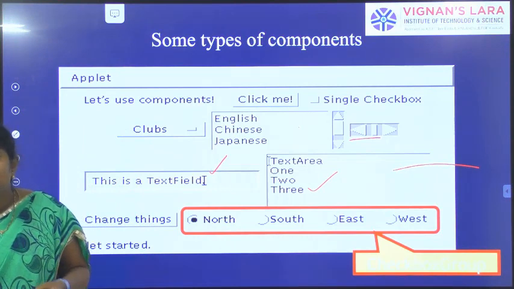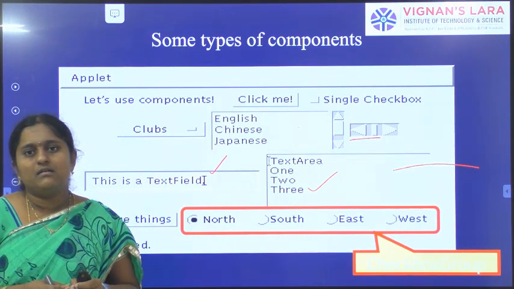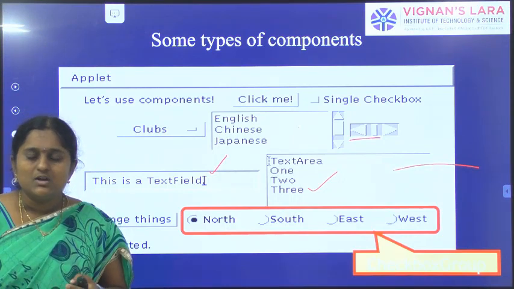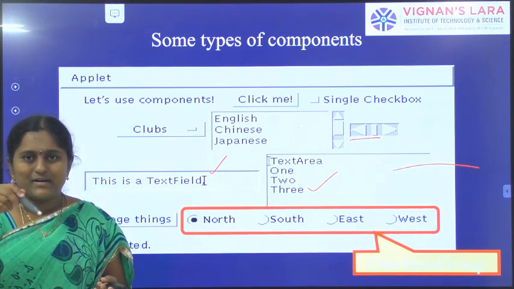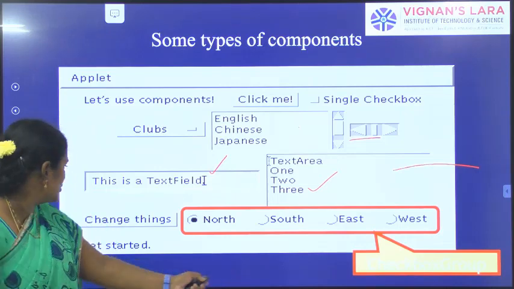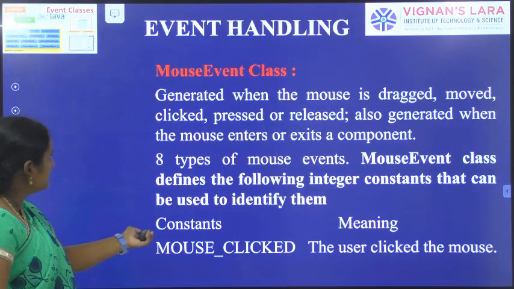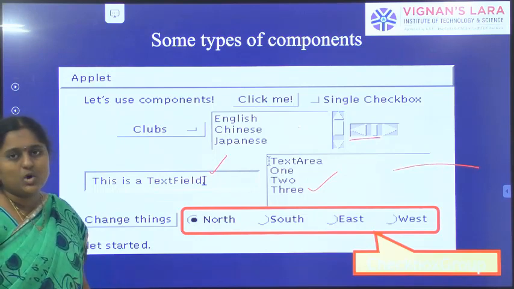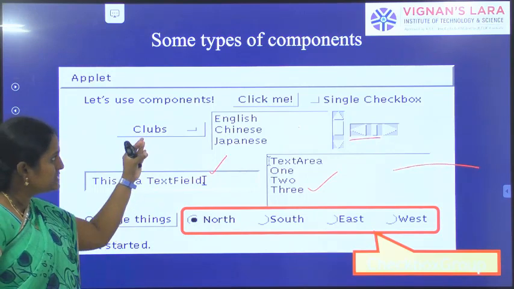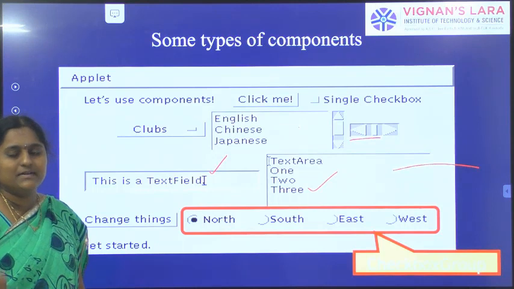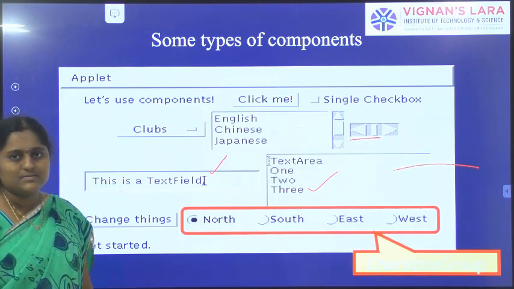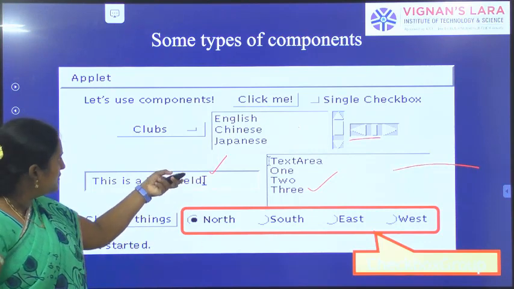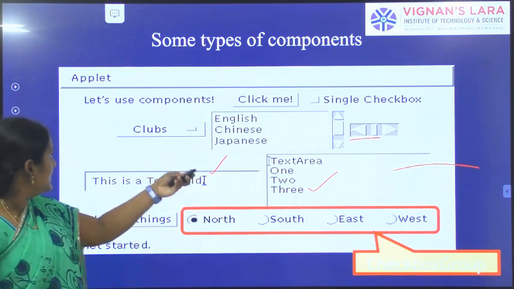Suppose you want to register in an application, it will ask your gender, male or female. For that we use radio buttons, which means checkbox groups. All these are GUI components. We will discuss these AWT GUI components briefly in the next classes. Just understand what a checkbox is and what a text field is.